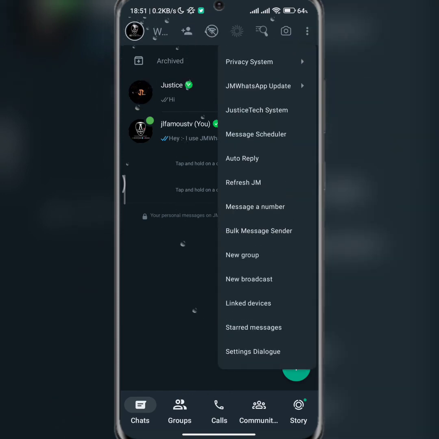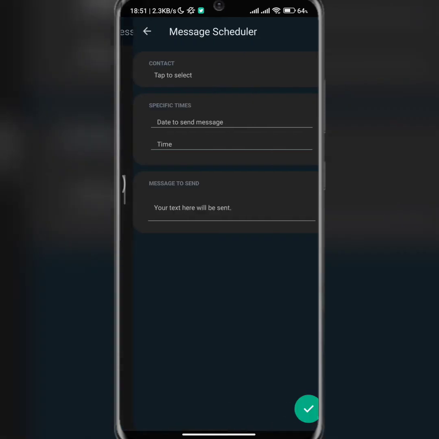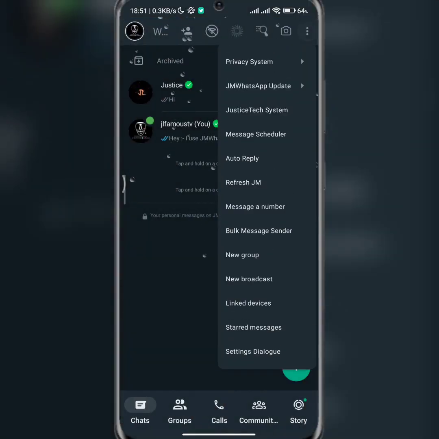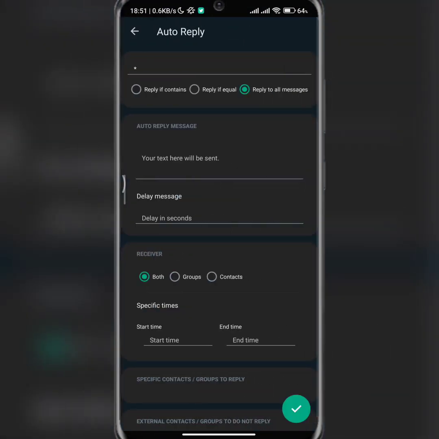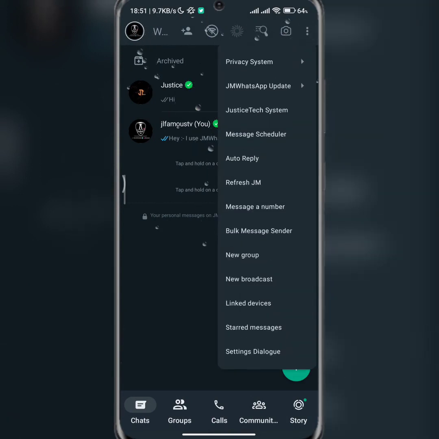Before I go to the text system, because that's where the interesting features are, let me quickly explain the rest. If you want to schedule a message, you can schedule it and it's going to be sent as scheduled. Let's go to the next one. From here you can set your auto reply as well. You can set auto reply and it's going to deliver. I've tested it and it's working perfectly.